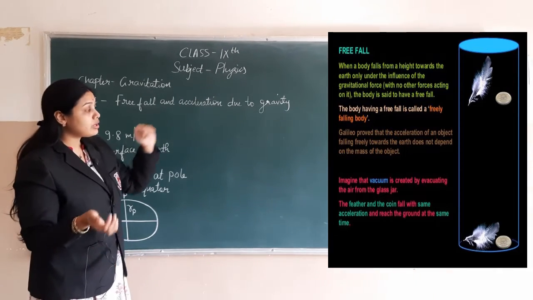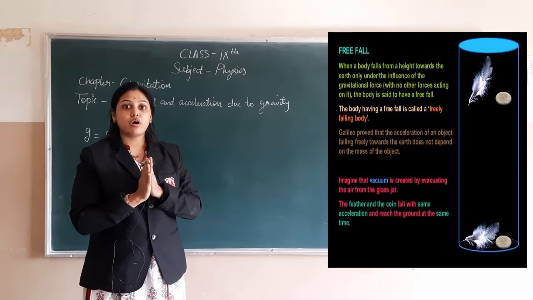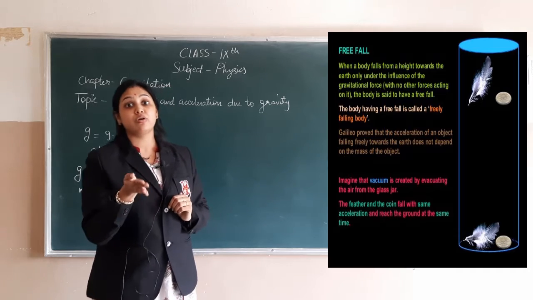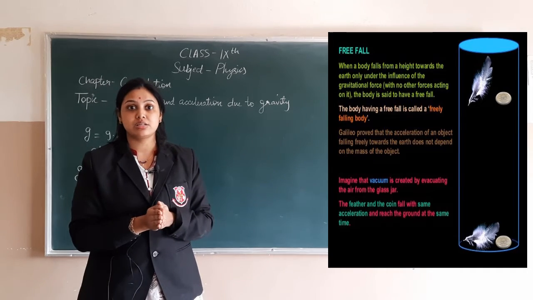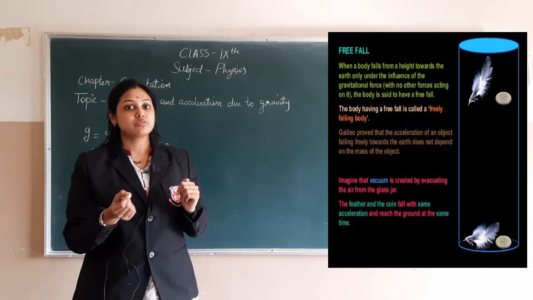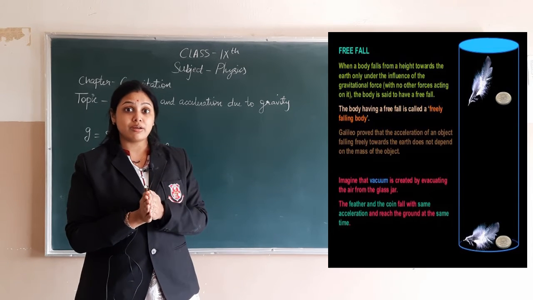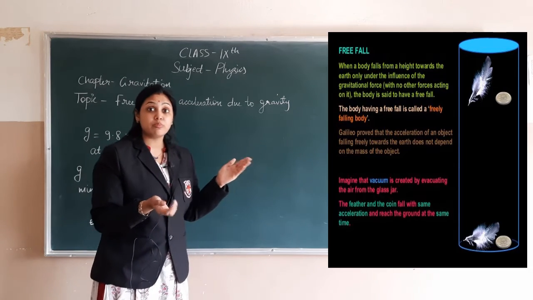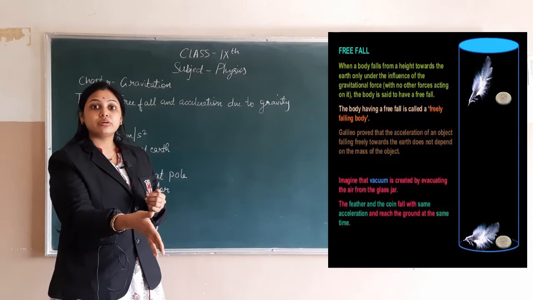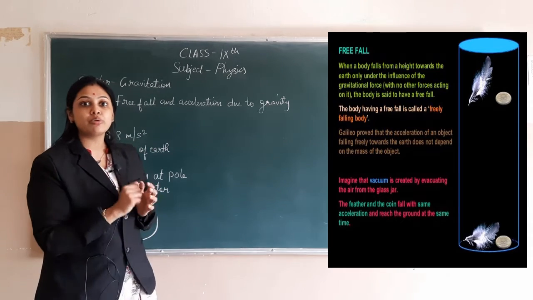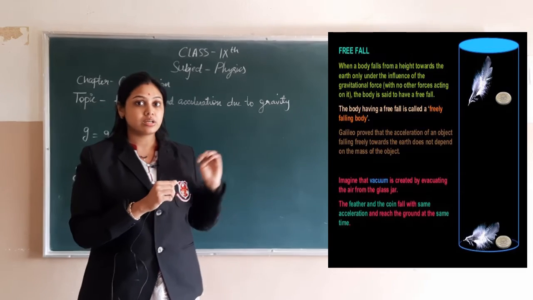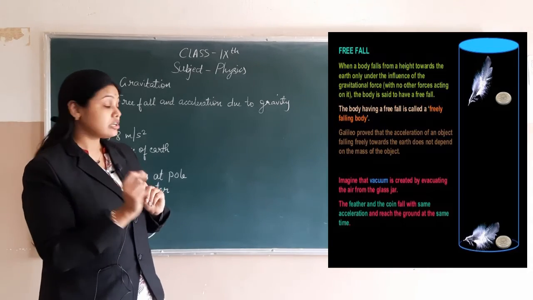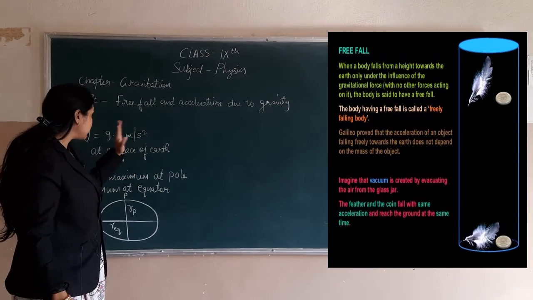You can see the example of the feather here. Both the objects in this diagram are falling from the same height, and we are performing this in vacuum because we know in air there is air resistance, so that will affect the motion of the object. In vacuum only one force is present, that is the force of gravity. So when you perform this experiment in vacuum, both the objects will fall down simultaneously and will reach the ground at the same time. The motion of these two objects is said to be in free fall, and the acceleration they are getting is 9.8 meter per second square.